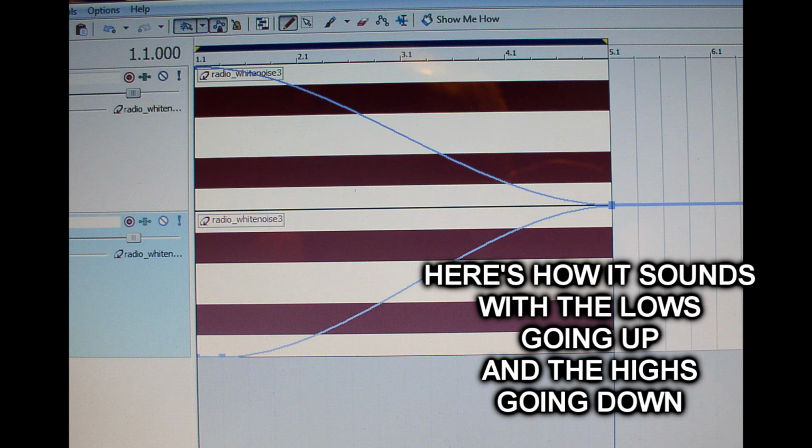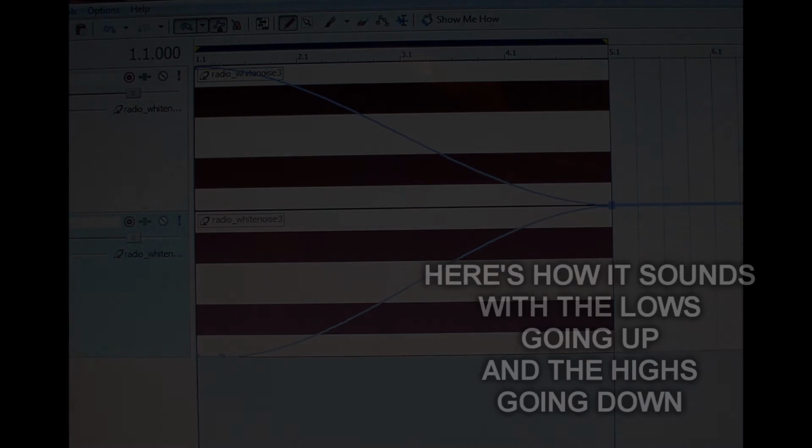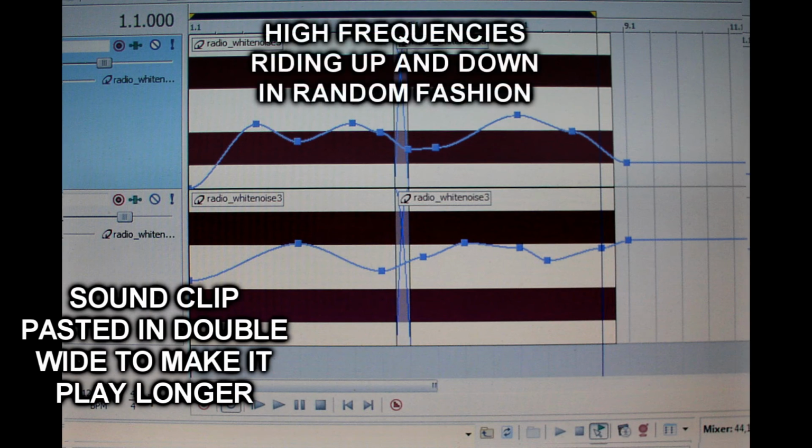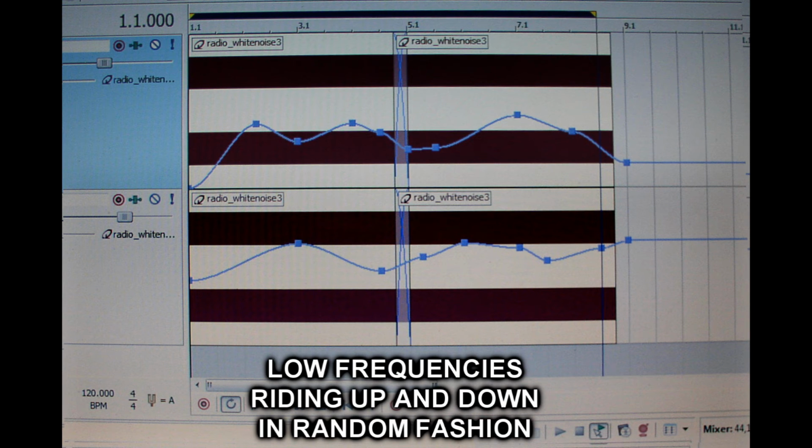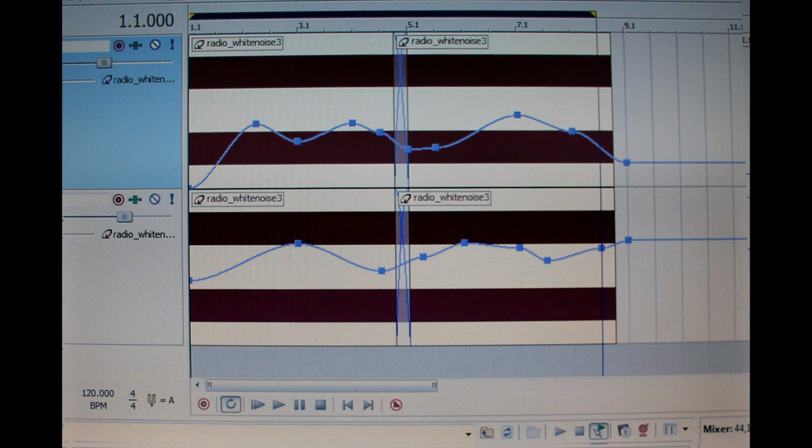So here's the way it sounds when you play it. Now if we go in and put a random up and down volume envelope on the high frequencies and do the same thing on the lows, maybe slower up and downs on the lows, here's how it sounds.